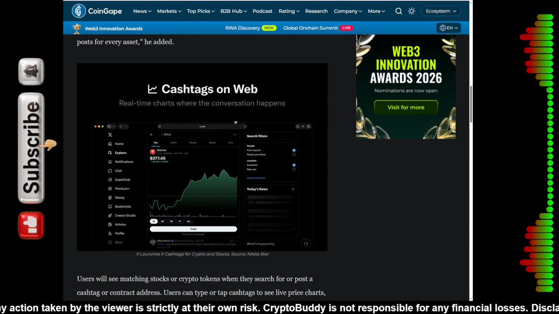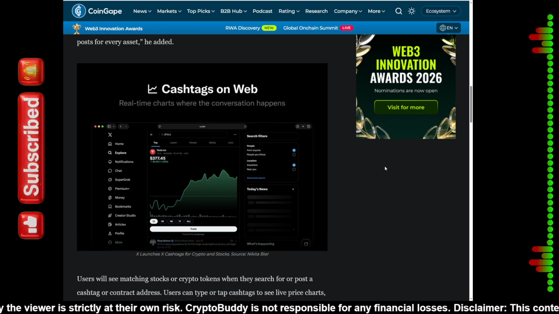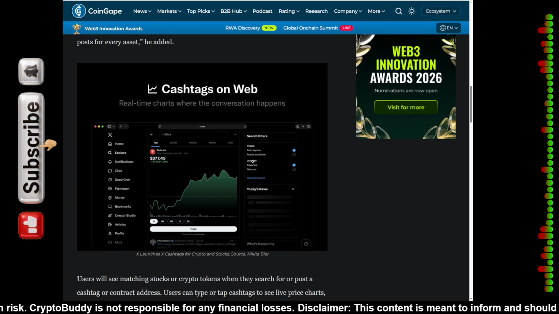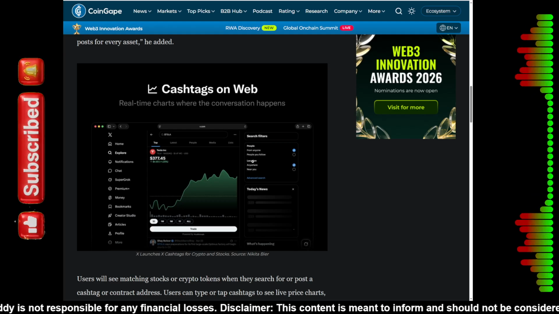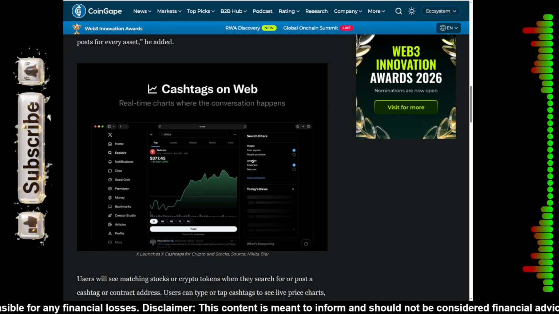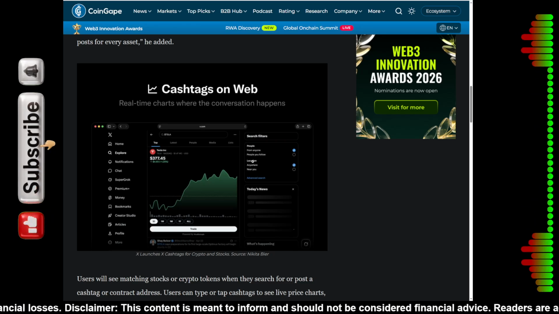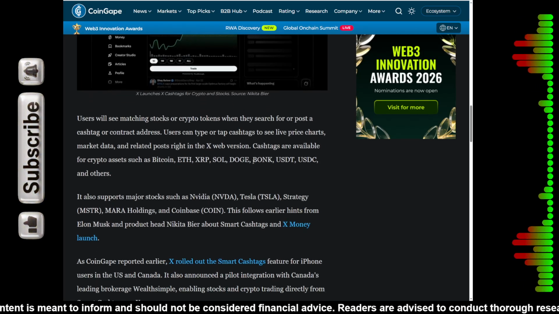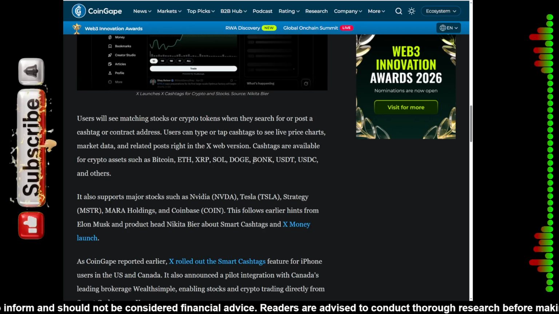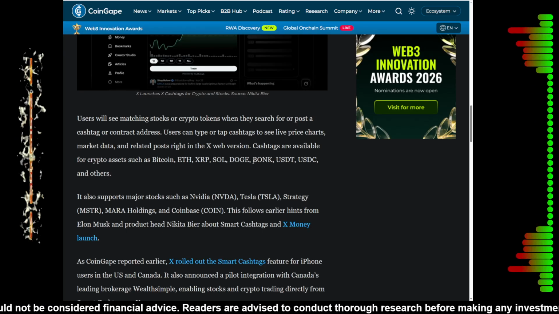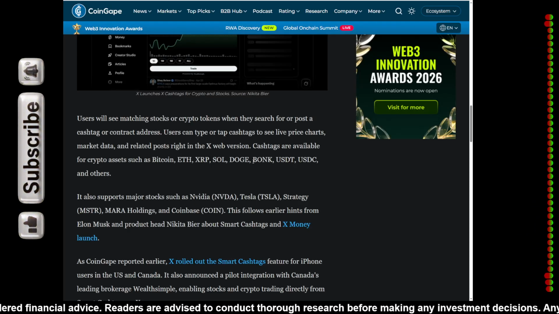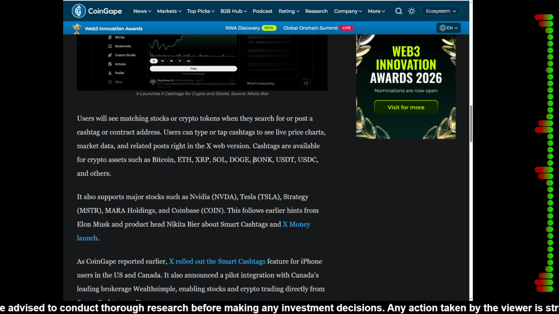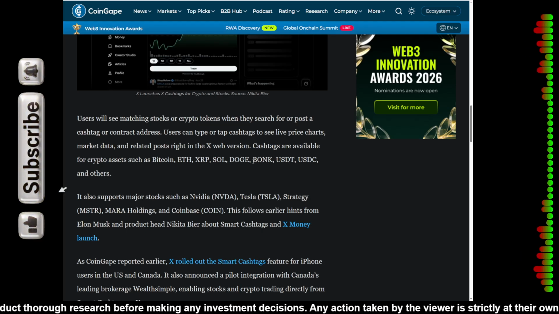In my own personal opinion, I believe this is a strategic move to bridge the gap between Wall Street and Crypto Street. By putting MSTR right next to BTC on the same interface, X is validating crypto as a legitimate asset class for the stock market. It makes it easier for traditional investors to see the correlation between Bitcoin and the companies that hold it. As someone who watches these markets daily, this integration makes X the most powerful tool in a trader's arsenal.